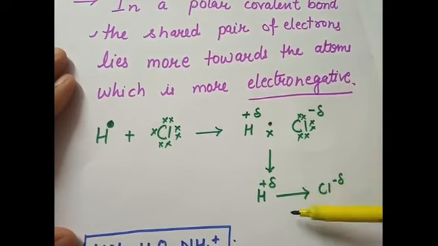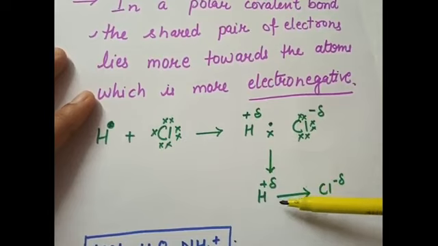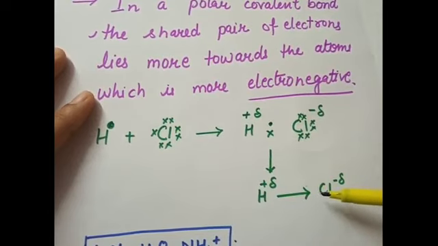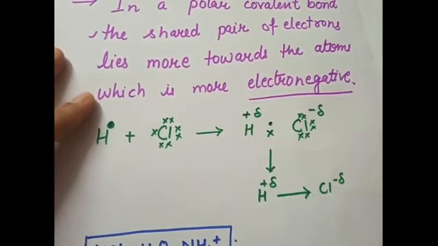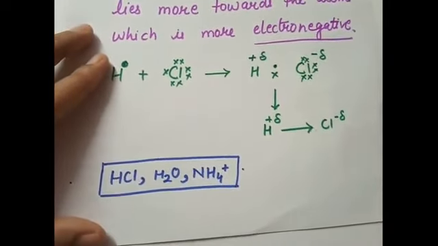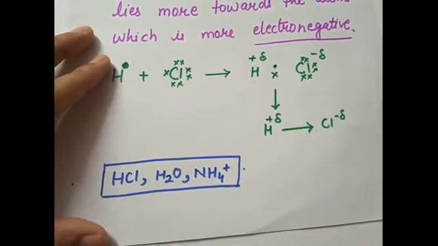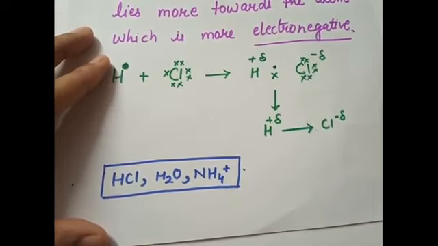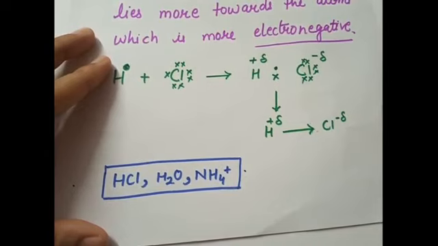So this bond will now not lie equally between both the atoms. Now it will be more towards the chlorine. This direction is telling us that this bond is more towards the chlorine. We can have some more examples like water molecule and ammonia. All these have a combination of two different atoms from different elements, so for sure they will have a difference in electronegativity. Depending upon that, the covalent bond will be shifted.